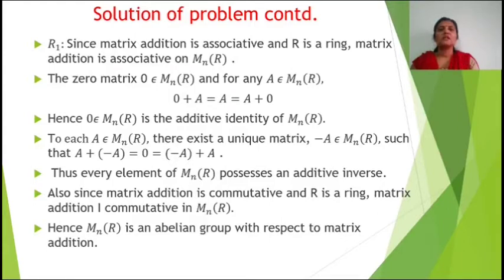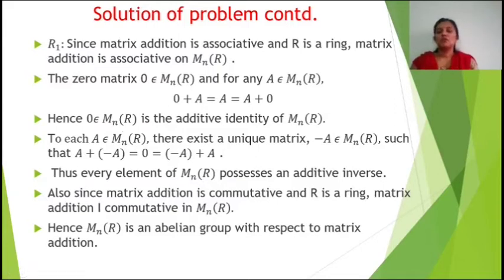Matrix addition is associative, and since R is a ring, matrix addition is associative on M_n(R). Now the second group axiom, existence of identity. We know that the zero matrix, the zero element of M_n(R), that is the n by n zero matrix, satisfies, for any A in M_n(R), 0 + A = A = A + 0. Hence the zero element of M_n(R) is the identity of M_n(R).